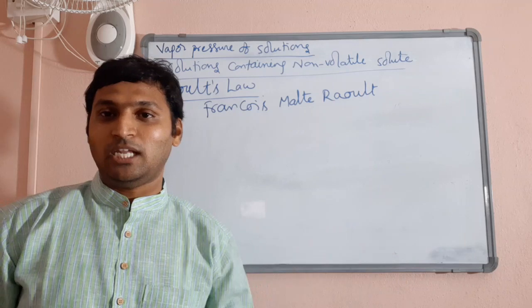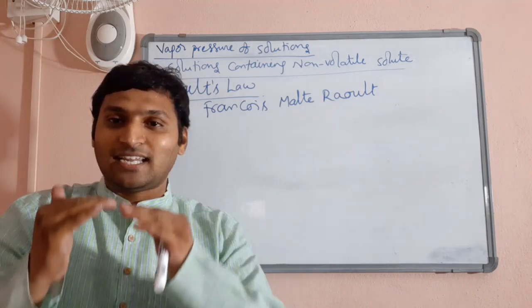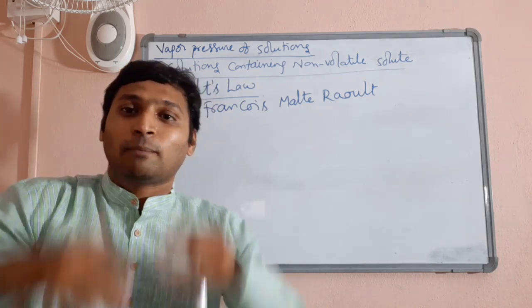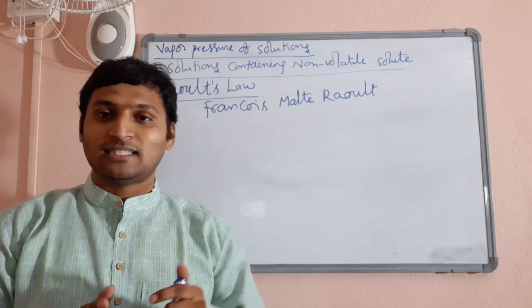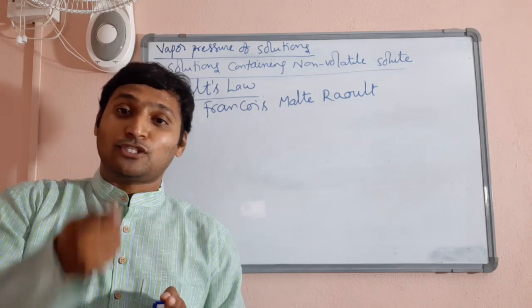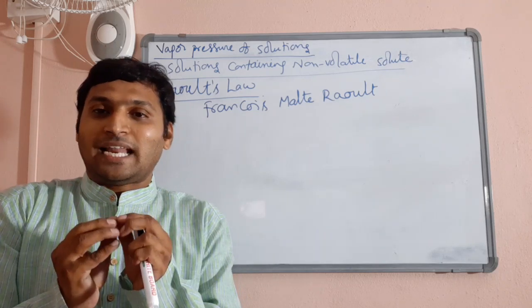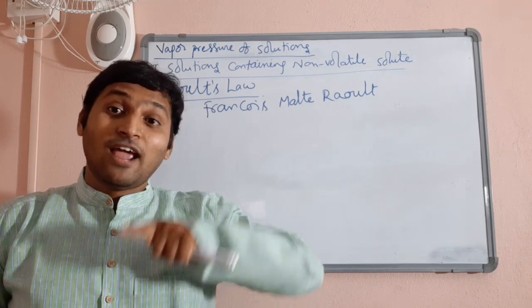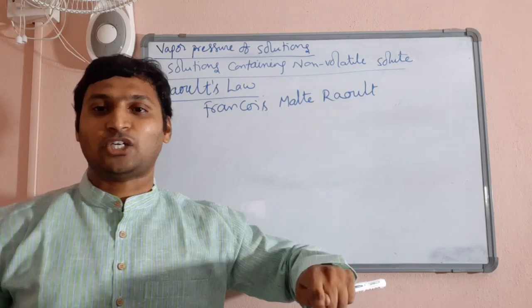Just now we established that addition of non-volatile solid solute decreases vapor pressure, which means the smaller the quantity of solute, the better for the vapor pressure. That means the proportion of solvent should be larger. The vapor pressure exhibited by a solution is directly proportional to the fraction of the solvent, and inversely proportional to the fraction of the solute.